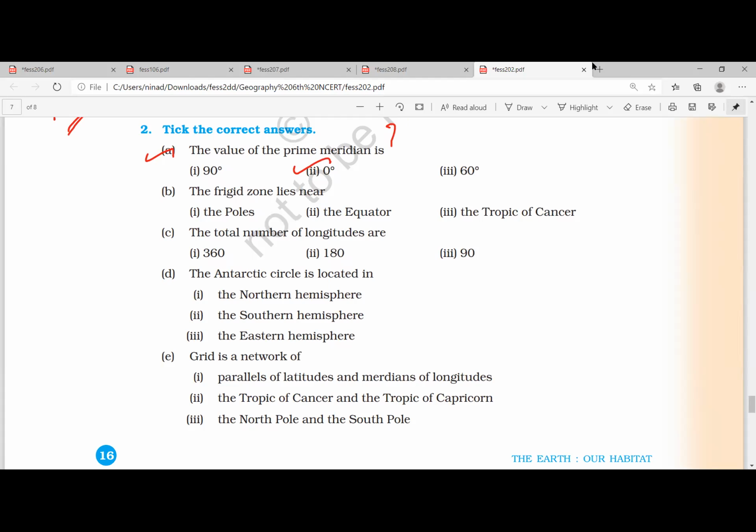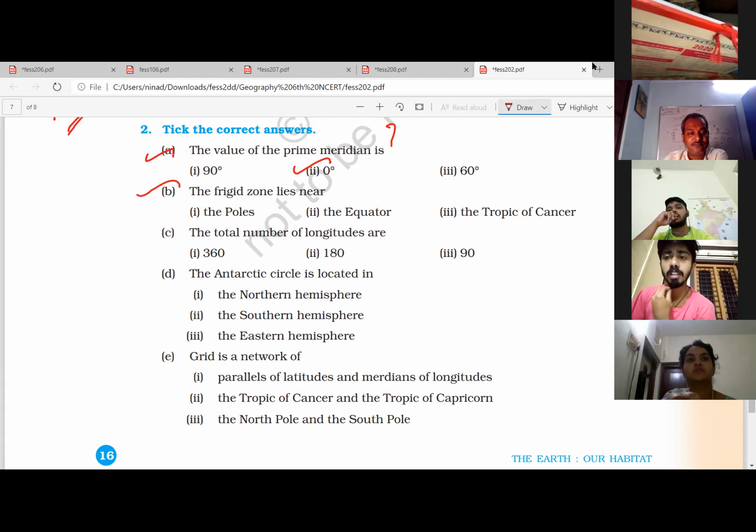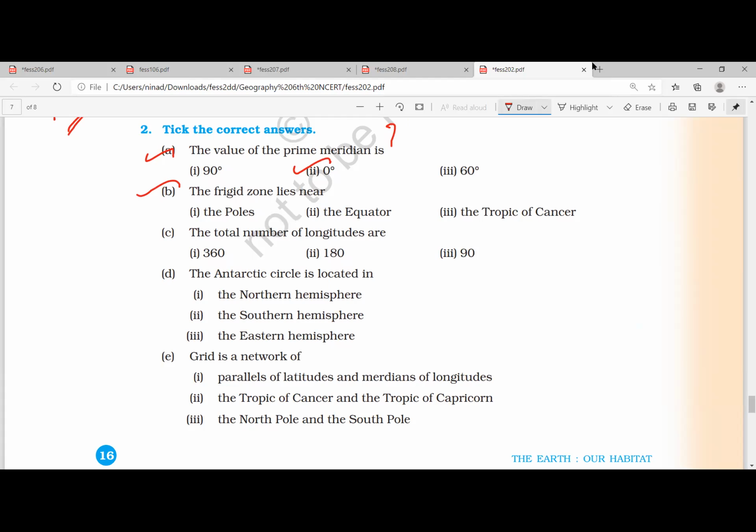Now tell me, Sridhar, what is the answer for 2B? Divya, tell me, 2B, what is the answer? Frigid zone lies near the equator? False. Very good. False, sir. Yes, Sripriya, third question.